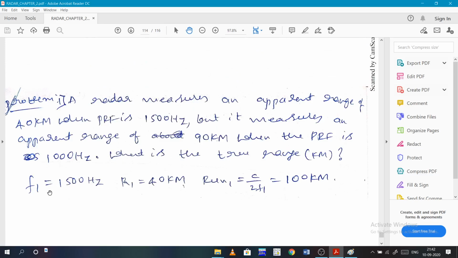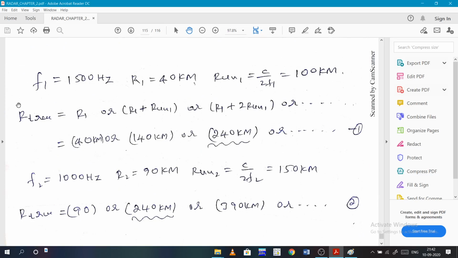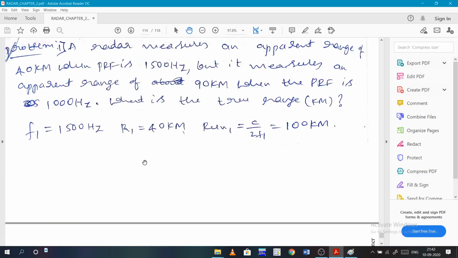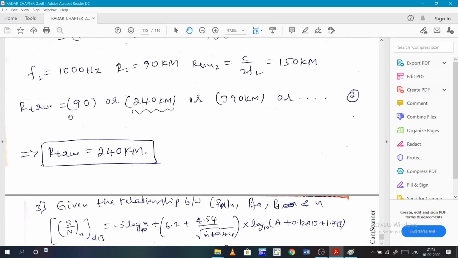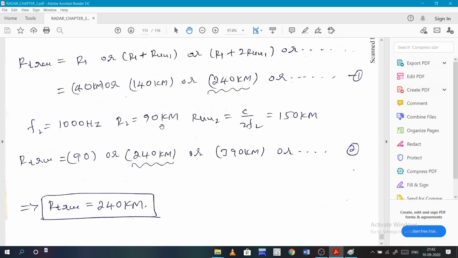So let's take this example. f1 is this much, R1 is given as 40 kilometers, and RUN1 is c by 2 f1, which is 100 kilometers. For that f1, the true range will be either 40 kilometers, or 40 plus 100, 140 kilometers, 240 kilometers, and so on. Now change the frequency to 1000 hertz. With this 1000 hertz, R2 will be 90 kilometers, and RUN2 is c by 2 f2, that is 150 kilometers.